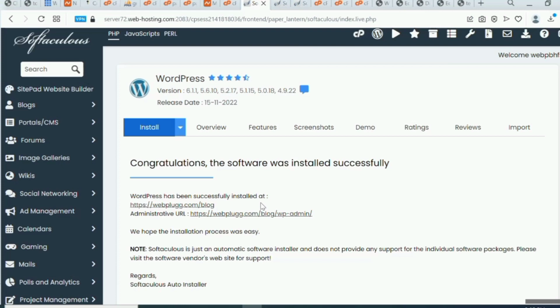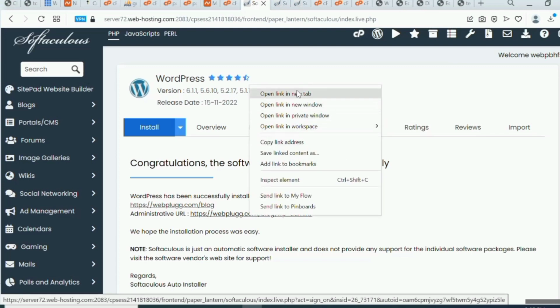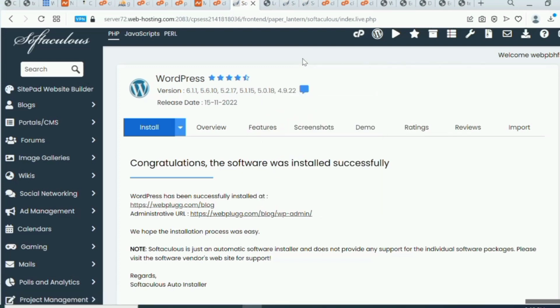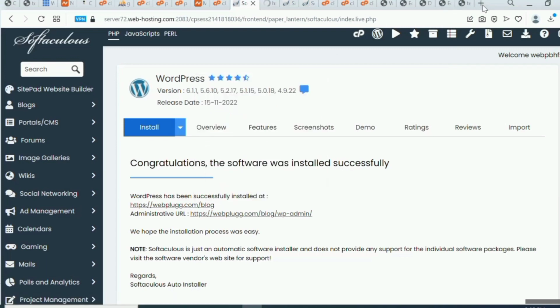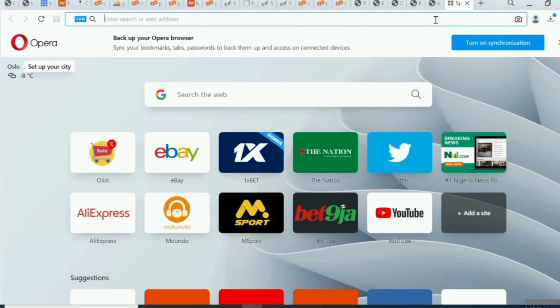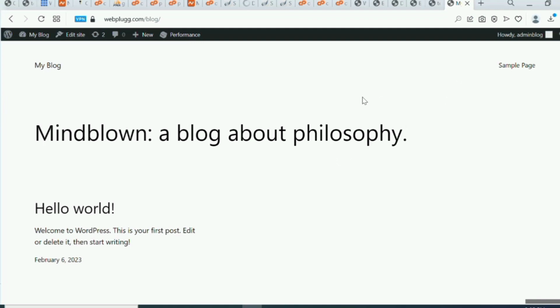So if I'm okay with what I've done, I'll just have to click on this. If I right click on this right now and open this in a new tab, you're going to see. So let's copy this and go to another tab, and I want to just copy this link address so you can see how our front end looks. Our front end looks as new as a new website. So you can see our front end. Let's wait for it to load up. Wow, you can see that this is new.